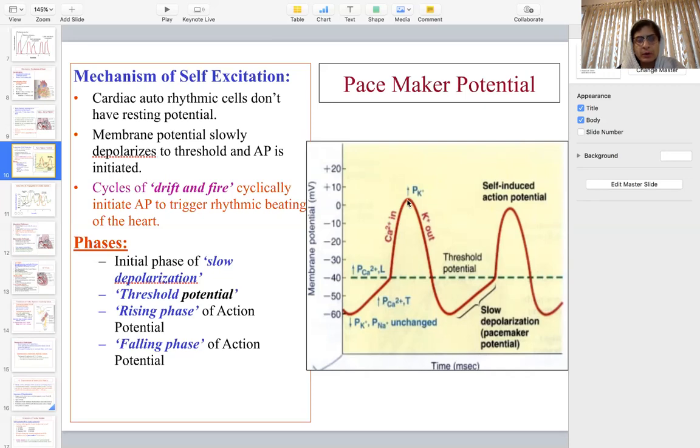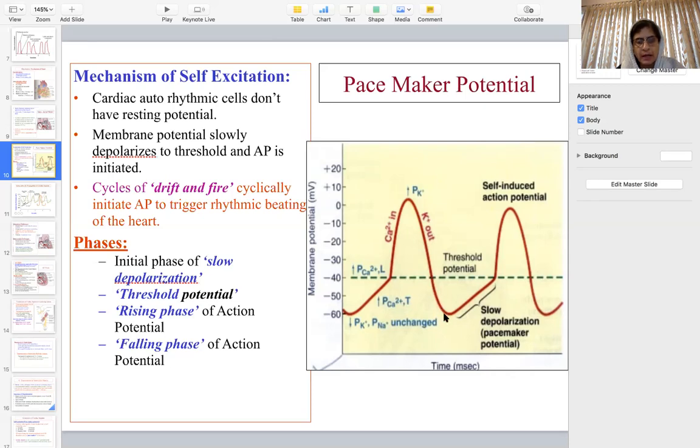Now the long-lasting calcium channels will close, because they remain open only for about 100 to 200 milliseconds. After that they automatically close, and when they close, it causes opening of the voltage-gated potassium channels, and there will be efflux of potassium ions. During depolarization there is influx of calcium ions, and in the repolarization phase the long-lasting calcium channels close, the voltage-gated potassium channels open, and the efflux of potassium ions causes repolarization and brings the voltage back to -60.